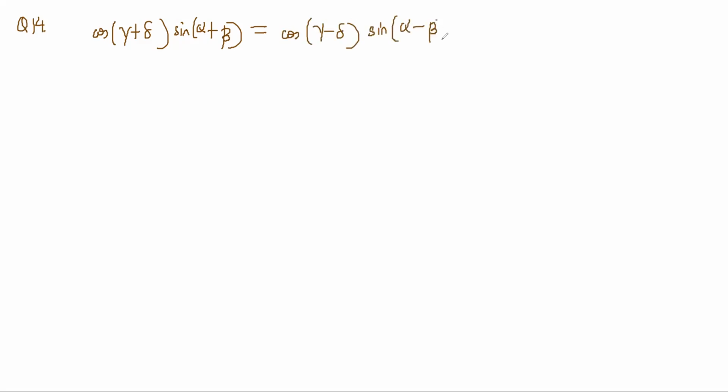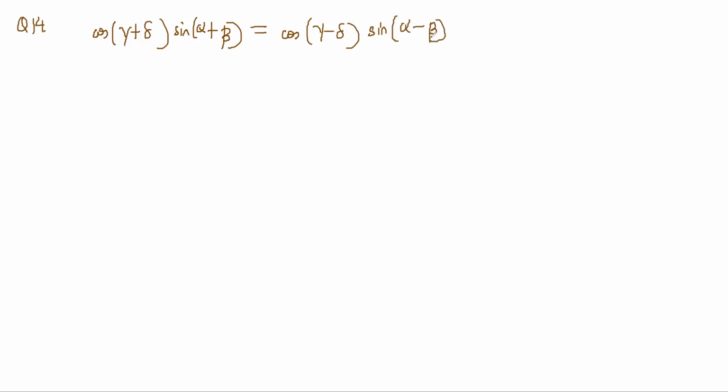14th one. Cos of lambda plus delta, sine of alpha plus beta is equal to cos this minus this, sine this minus this.